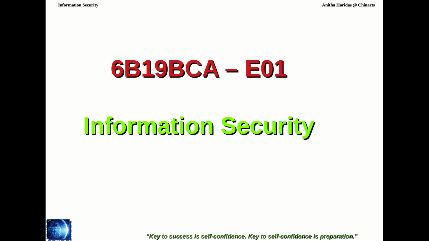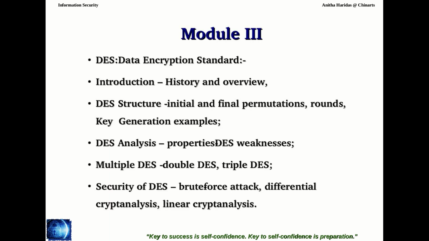Okay, so in the information security course, we have covered all these topics: the history and overview, initial and final permutations, and the very important part of DES structure, the DES function was also discussed.